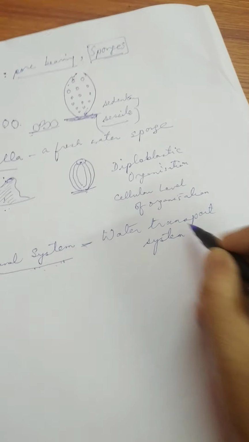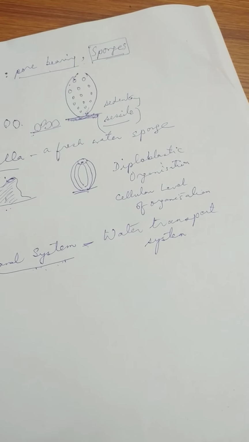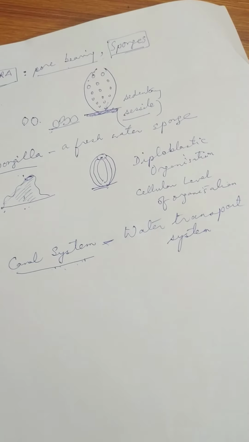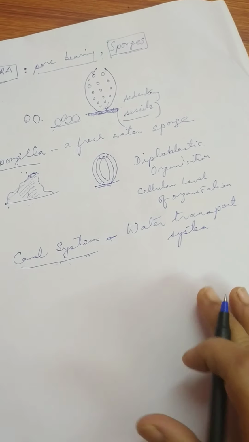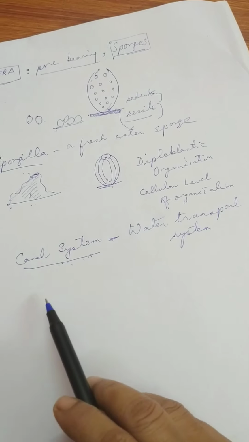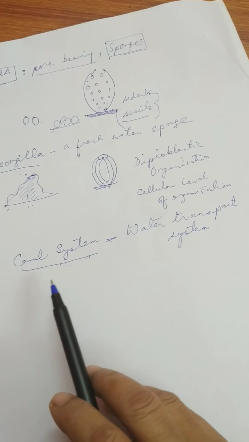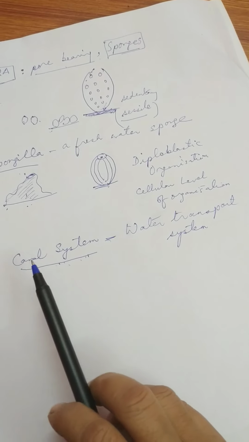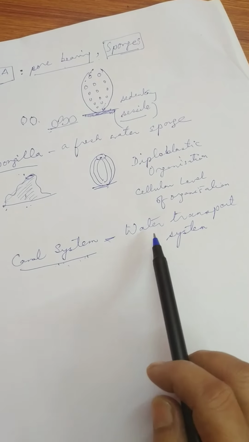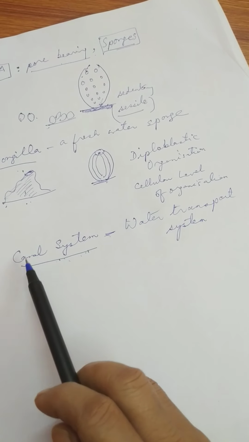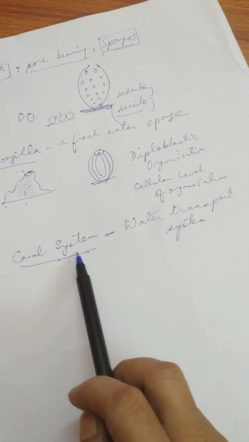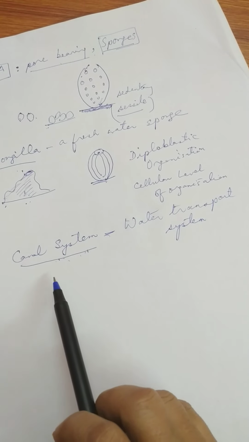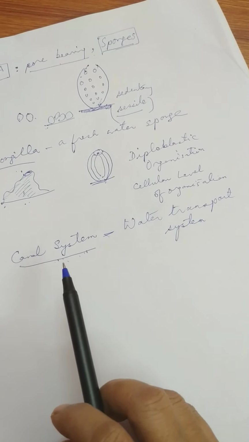It is a water transport system. Okay, so this is very important, and you may get a question on this: name one of the important features of the porifera animal. If you get this question, write one important feature of the porifera animal: presence of a water transport system, which is called what? Canal system. Okay, now this canal system is a very important system, and its function is what?